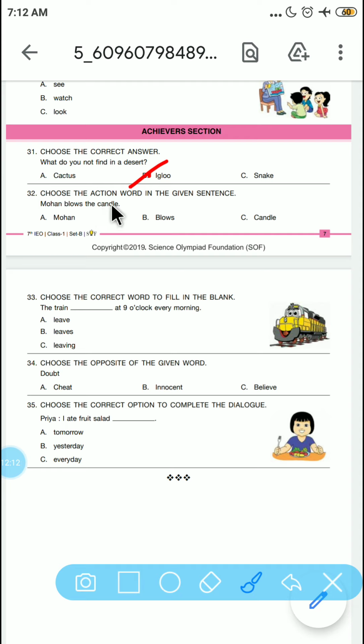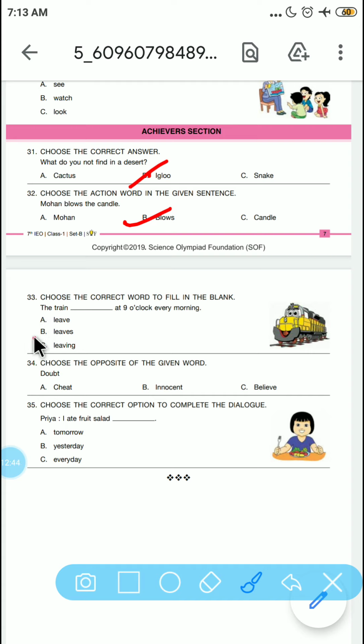Choose the action word in the given sentence. Mohan blows the candle. So what will it be? The action Mohan is doing is characterized by the word blow. Choose the correct word to fill in the blanks. The train dash at 9 o'clock every morning. So what will it be? So the train